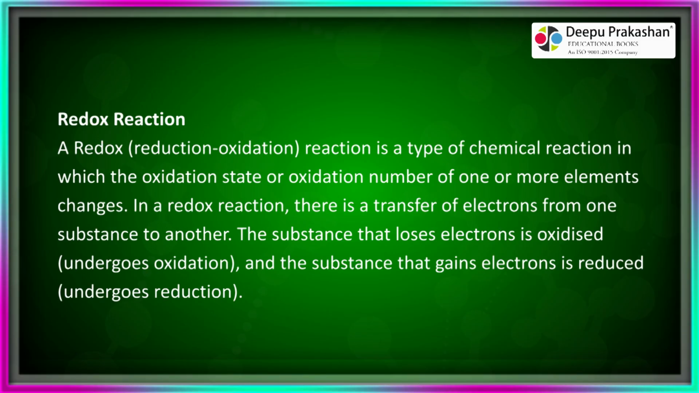Redox reaction. A redox, reduction-oxidation, reaction is a type of chemical reaction in which the oxidation state or oxidation number of one or more elements changes. In a redox reaction, there is a transfer of electrons from one substance to another. The substance that loses electrons is oxidized, undergoes oxidation, and the substance that gains electrons is reduced, undergoes reduction.